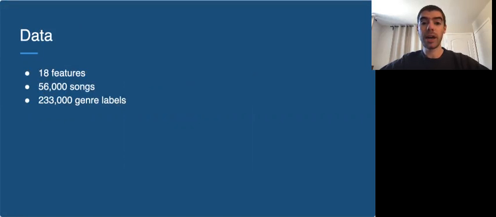I used Spotify data for 56,000 songs that had a total of 233,000 genre labels. Each song had 18 audio features, such as acousticness, loudness, and speechiness. The data came in a CSV with multiple rows for each song, one for each genre. I transformed the data so that there's only one row per song, and the target column is a list of genres. It'd be really hard to train a model on data where identical rows have different targets.